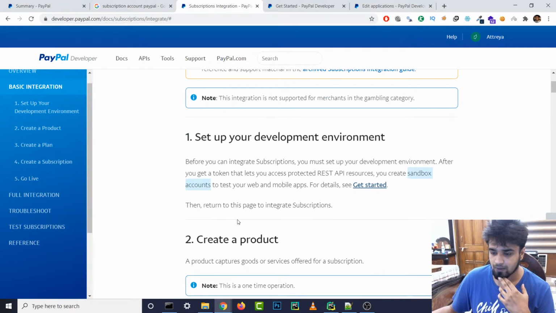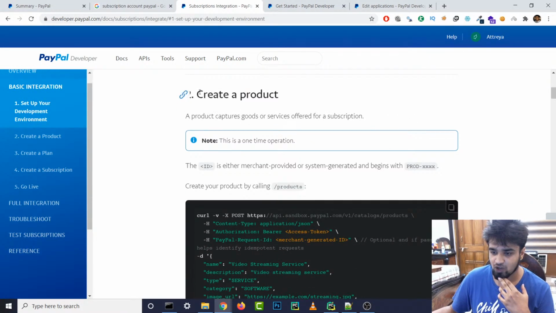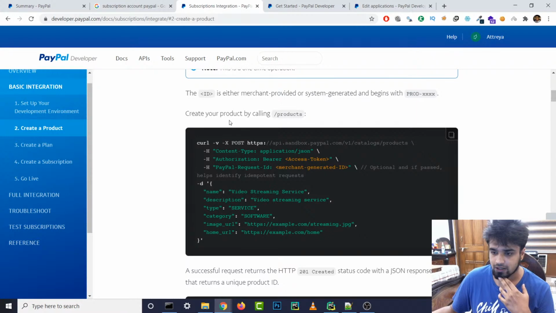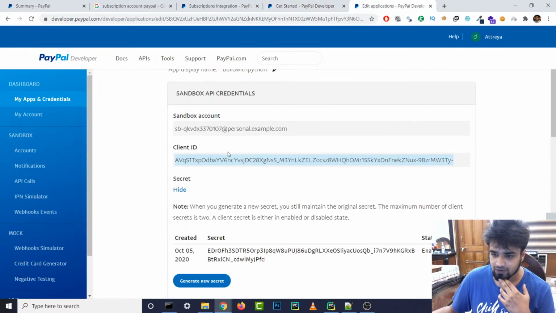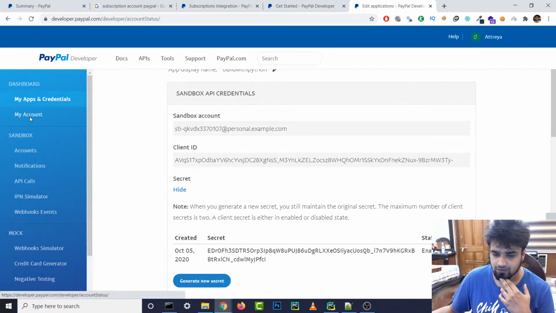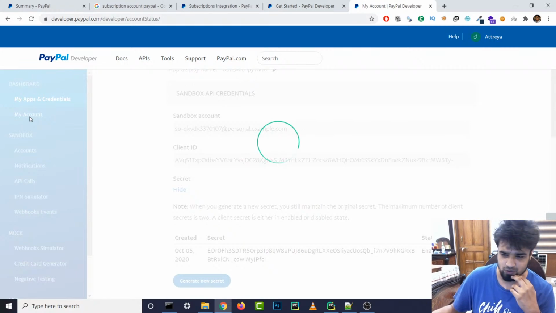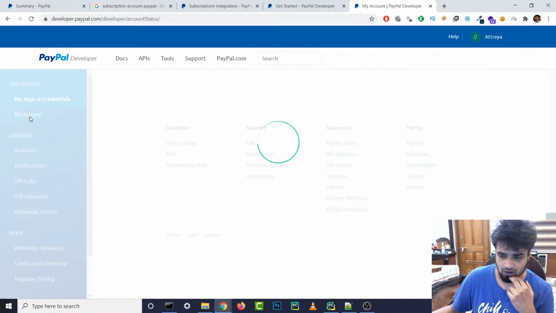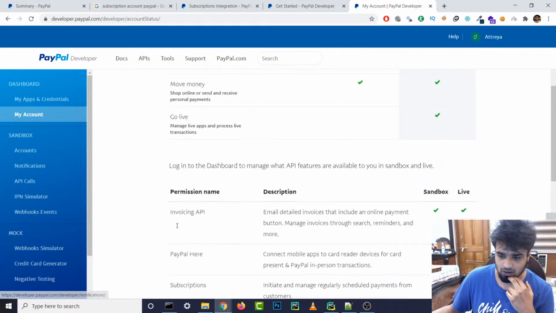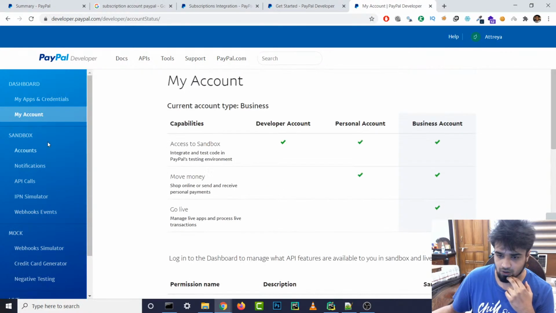So we have stuff over here. Now we need to create a product. All right, so to create a product we need to call this /products. So first of all, what they have given us is this sandbox email account, and they should also give us the password, if I'm not wrong. Let's see. Oh, this is the sandbox one.